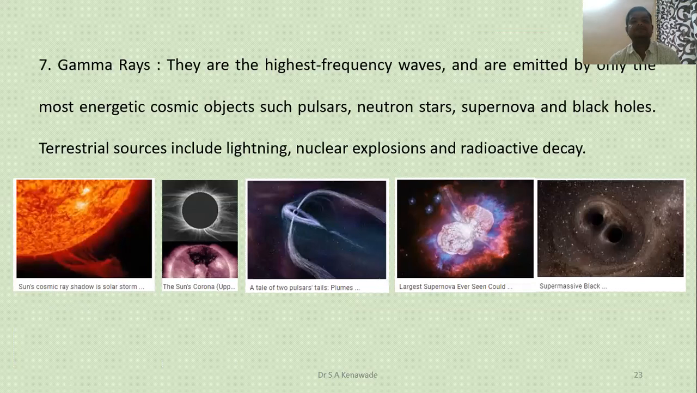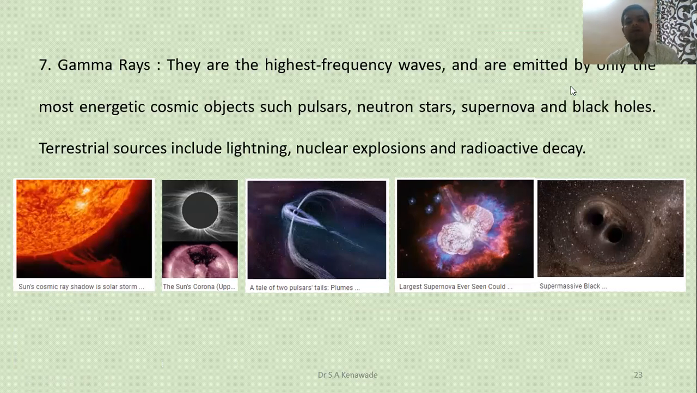Then the last one, the seventh, is gamma rays. They are the highest frequency waves and are emitted by only the most energetic cosmic objects such as pulsars, neutron stars, supernovae, and black holes.